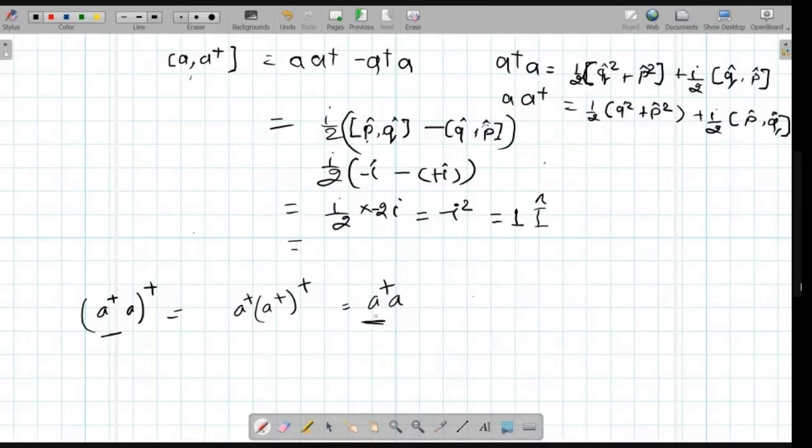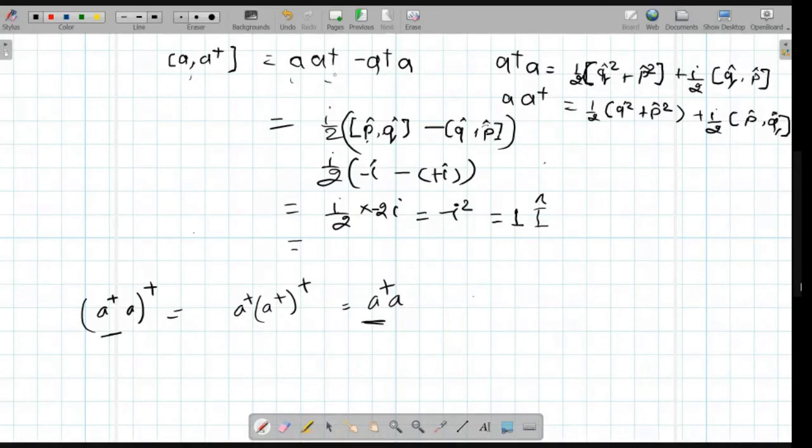We can write it from above. This just means that A and A dagger do not commute.